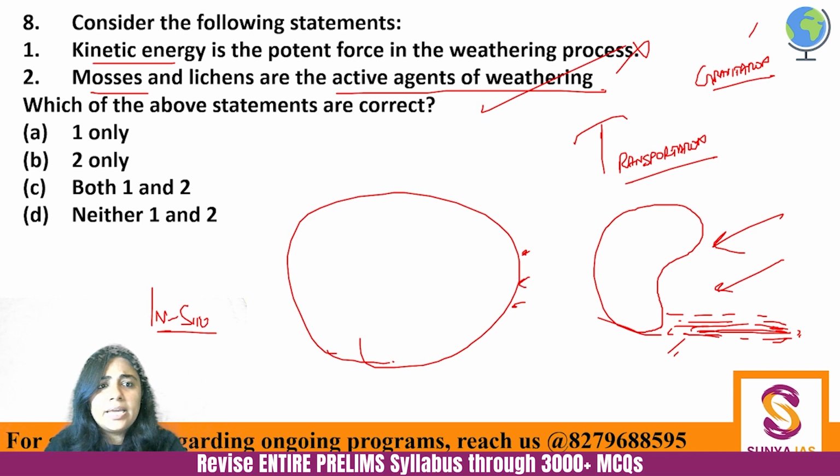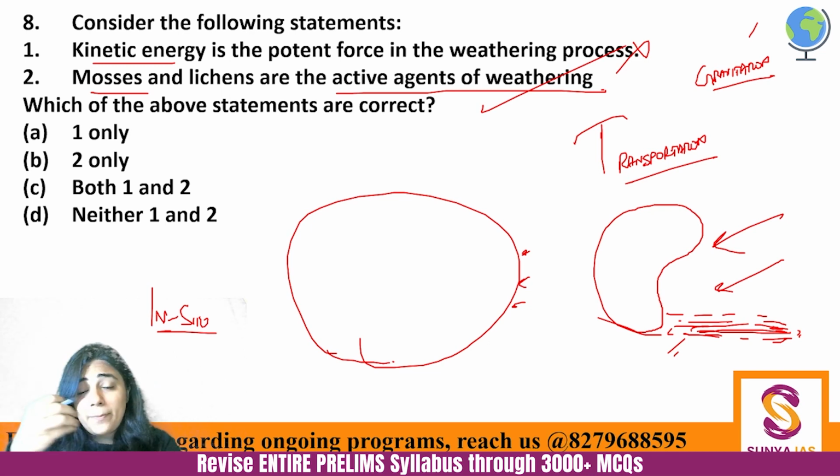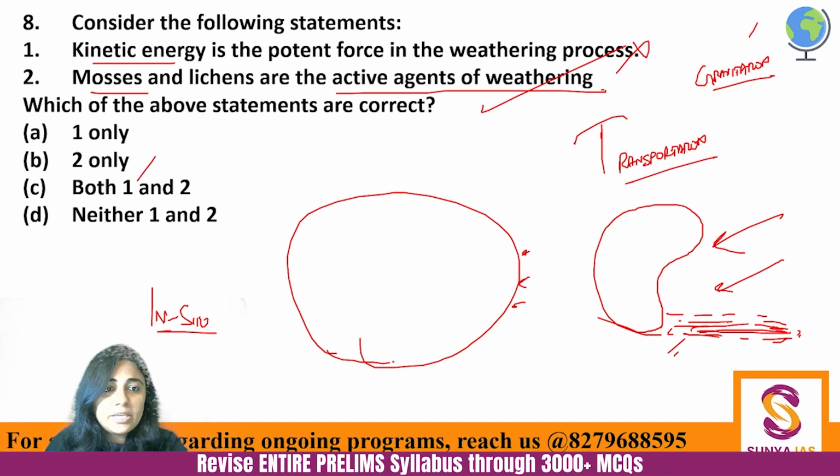This is absolutely correct. Okay, they're biological agents of weathering basically. So they keep on feeding on the rock. They keep on thawing on the rock, and the rock keeps on weathering. So here 2 only is the correct answer. I hope that you will understand why.